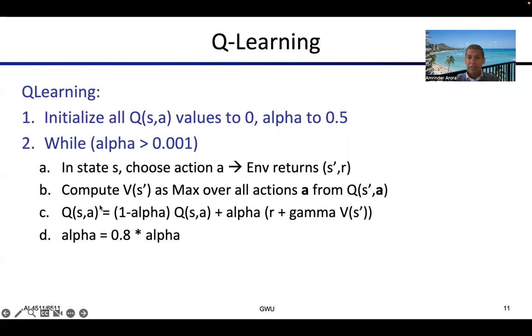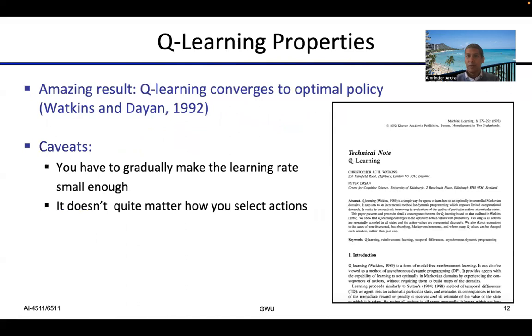The value that we receive from that, this factor here, essentially represents the sample value, R plus gamma V(s'). Gamma here is a discount rate. Using that, we update our state action function using the exponential moving average: 1 minus alpha times the previous value, plus alpha times the new value. And we will keep decreasing the alpha little by little. Now you can choose these values, 0.5, 0.001, 0.8, to your advantage. But as long as you choose these values meaningfully, your Q learning will learn very well.